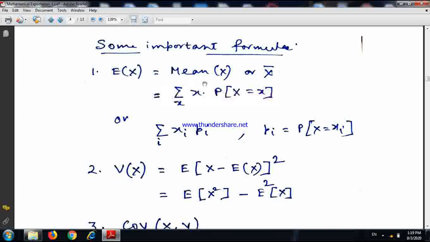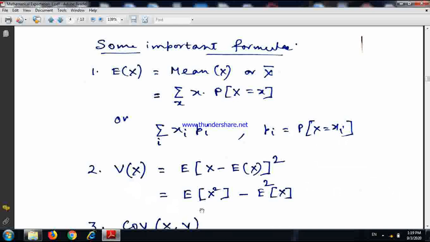Expectation of x is nothing but mean of x or x bar, and we can write it in this form also. Summation x into probability capital X equals small x. I tell you again, small x represents the possible values of the variable x. So this is nothing but the sum of the product of the values with the corresponding probability. Summation x into probability X equals small x, and we sum up over all possible values of x. You can write this way also, summation over i, xi pi, where pi is nothing but probability X equals xi.